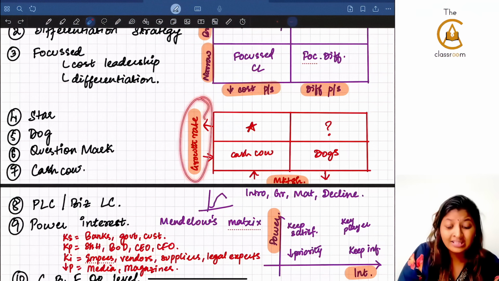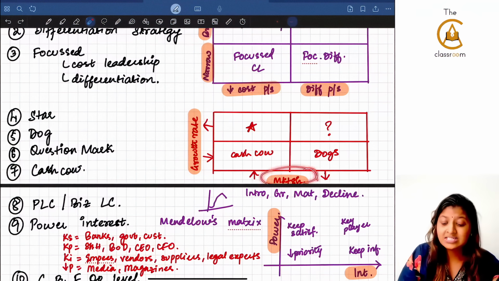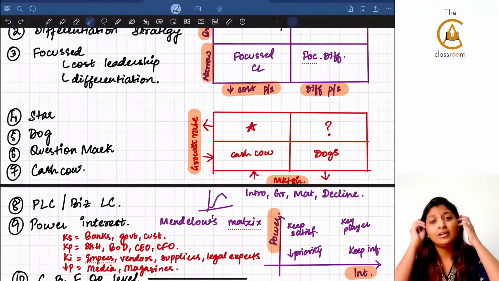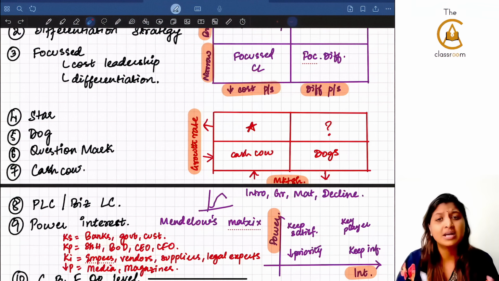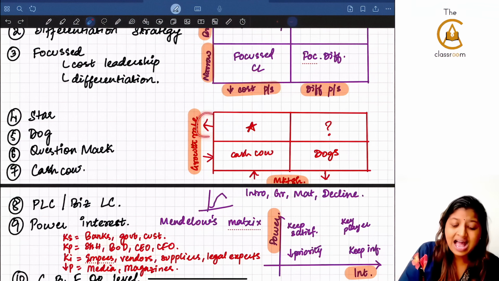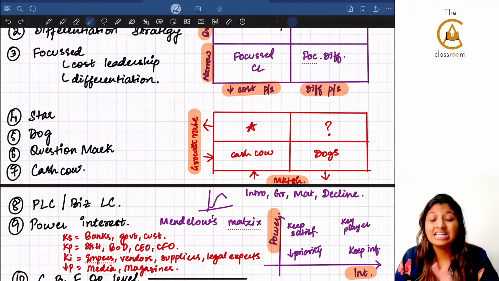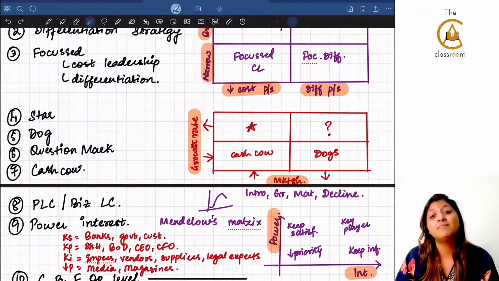How is the growth rate? Is it high or low? What is the market share? Is it high or low? If these two questions are answered, automatically you will know whether it is a star, question mark, cash cow or dogs. See, high growth rate, high market share means we will be calling them as stars. That means they are thriving in the market.